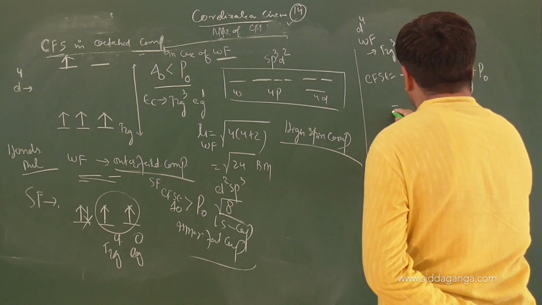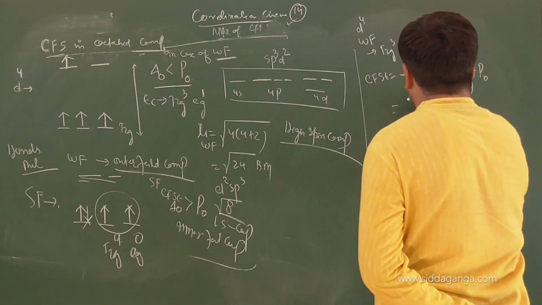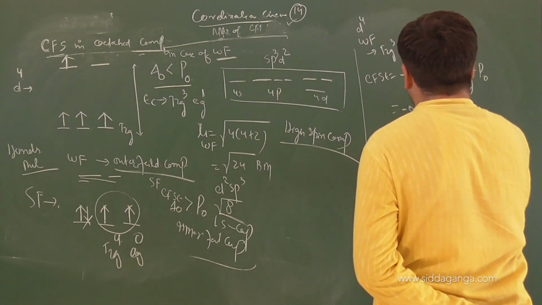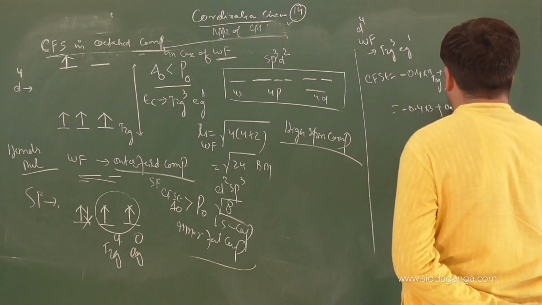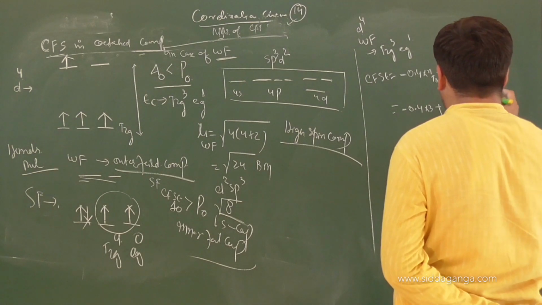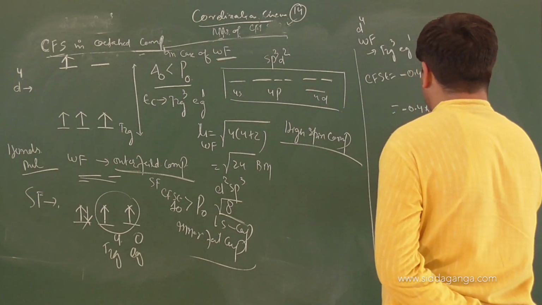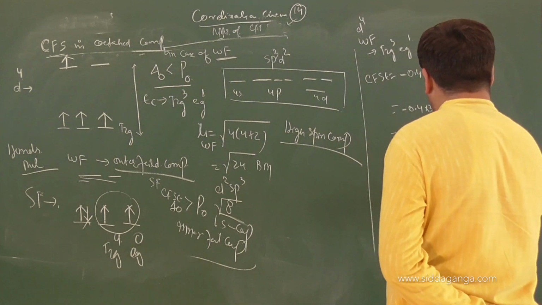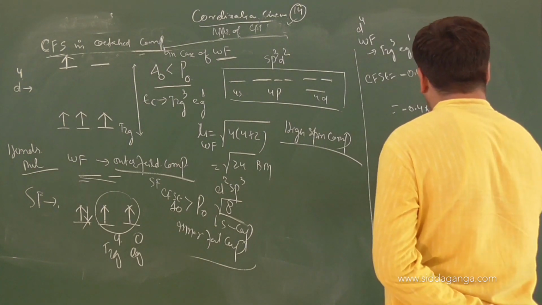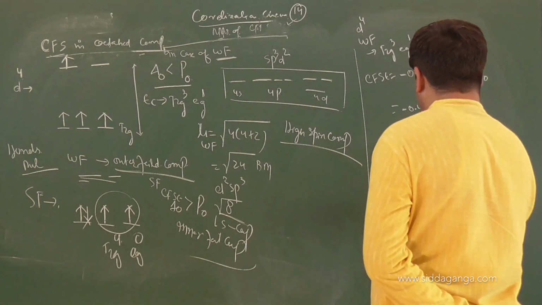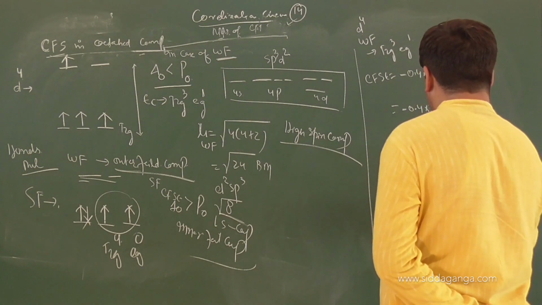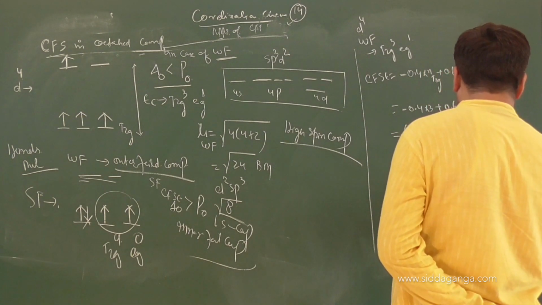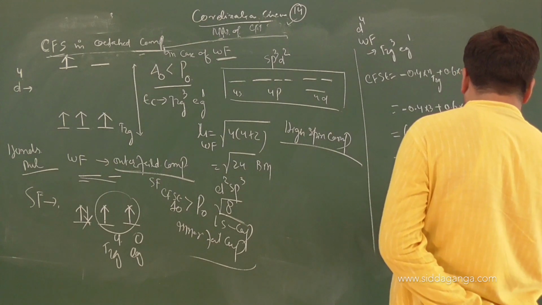In t2g there are 3 electrons, so minus 0.4 into 3, plus 0.6 into 1 in eg. So minus 1.2 plus 0.6 of delta 0 makes it minus 0.6 of delta 0, the crystal field stabilization energy.